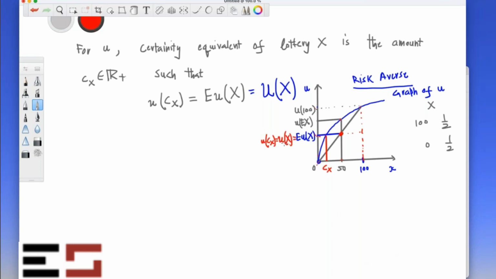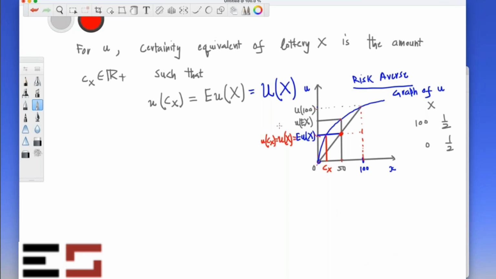We say that an individual is more risk averse than the other individual at lottery X if the certainty equivalent associated with the first individual is lower than the certainty equivalent associated with the second individual. The guy who is more risk averse will be willing to accept a smaller amount in return for the lottery.